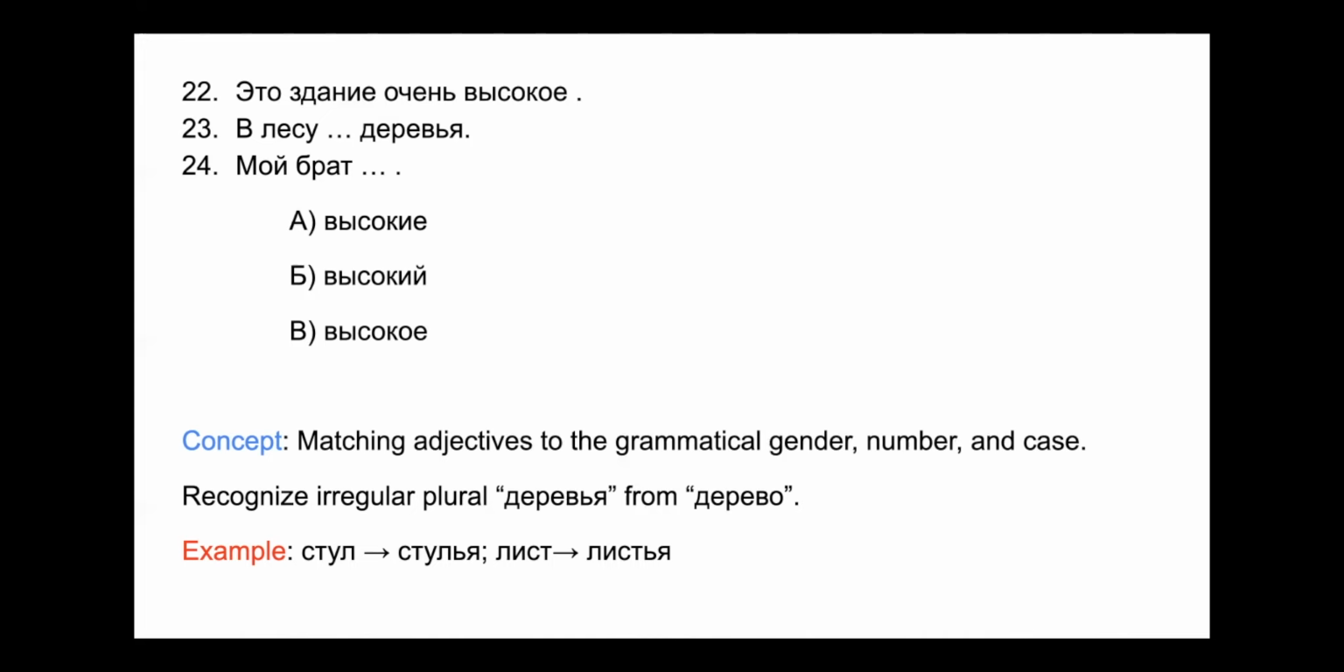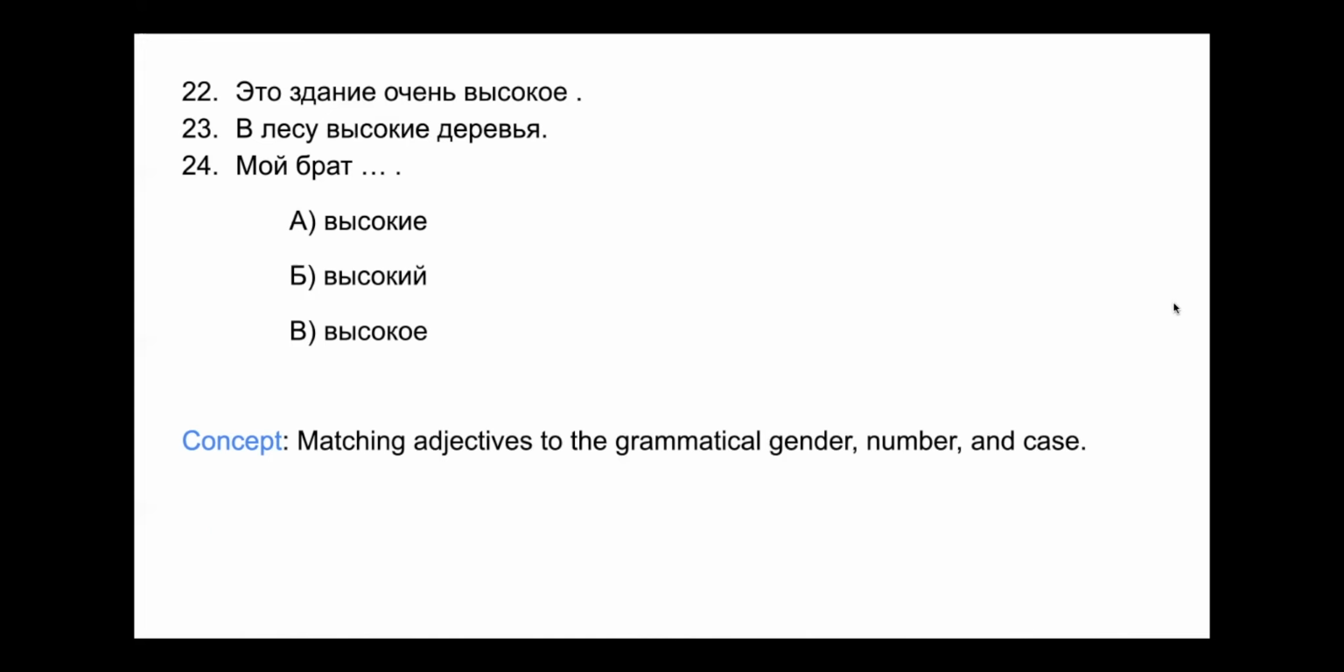24. Мой брат высокие, высокий или высокая. Брат has the hard consonant ending, and so it's going to be singular masculine. And it's also nominative because it's just talking about my brother, and there's nothing triggering any other case here. Okay. Мой брат высокий. Ый краткое, that's going to be the ending to match it. That is высокий in the singular masculine nominative form.